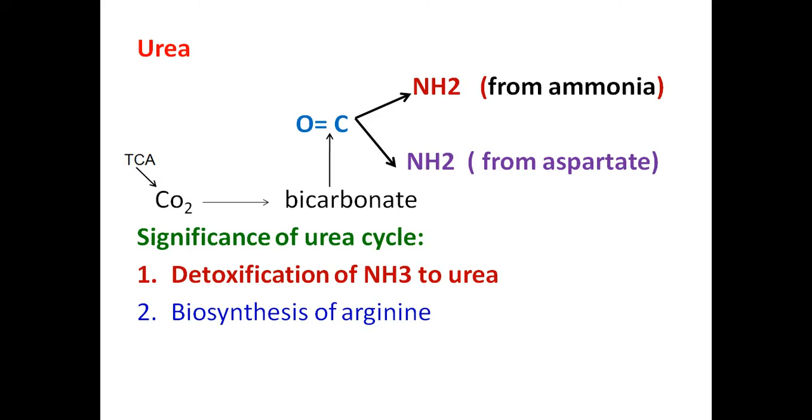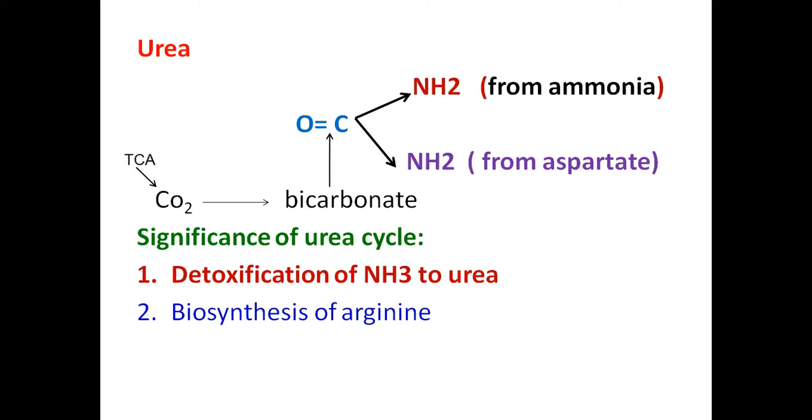One NH2 comes directly from ammonia, and one NH2 comes from aspartate during the process of urea formation. So one ammonia is directly trapped, and one ammonia comes from the amino acid aspartate. This also you should remember.